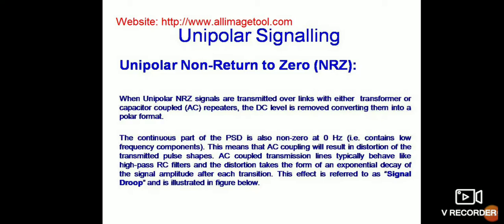AC coupled transmission lines typically behave like a high pass RC filter, and the distortion takes the form of an exponential decay of the signal amplitude after its transition. This defect is referred to as signal droop, shown in the distortion figure.